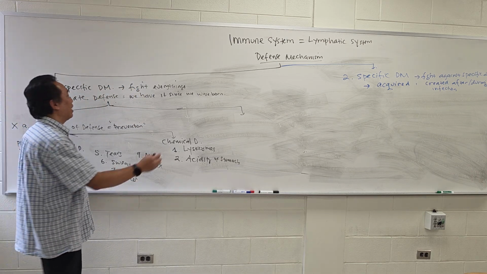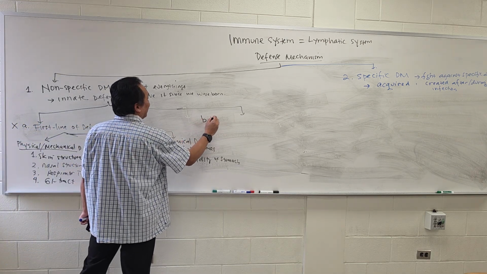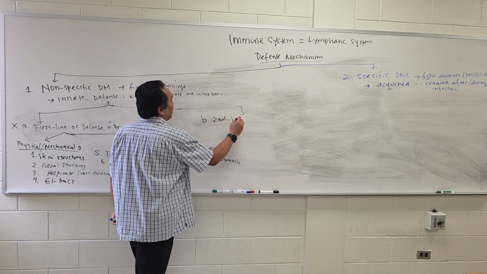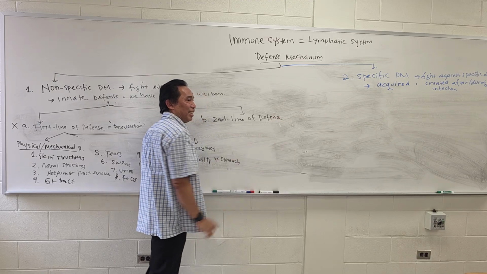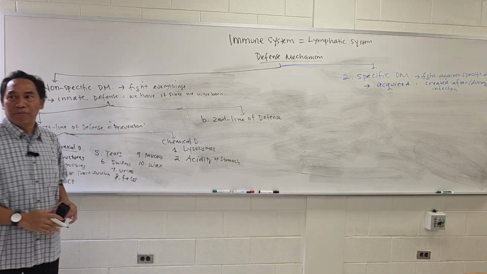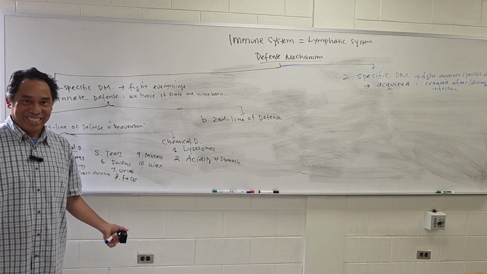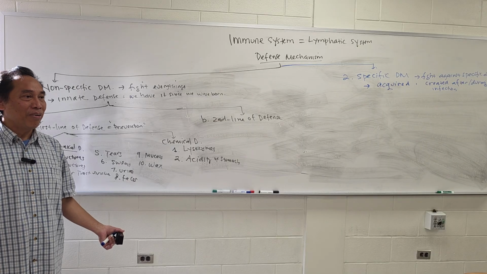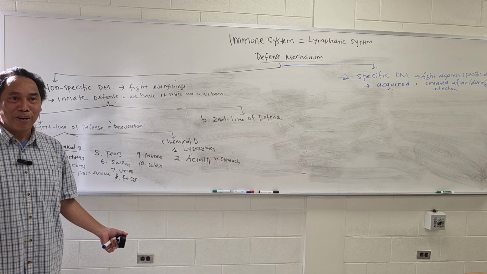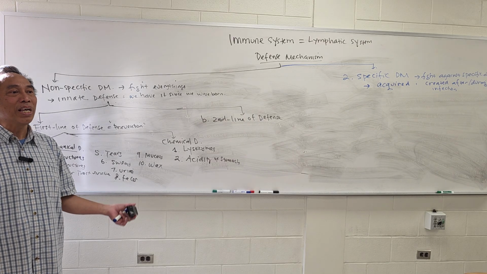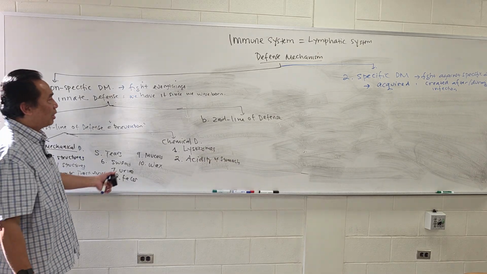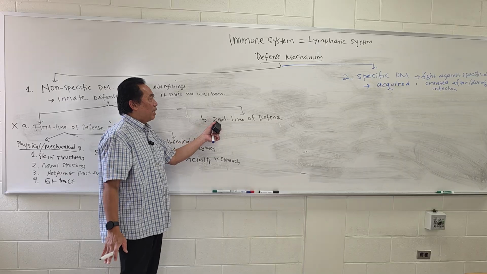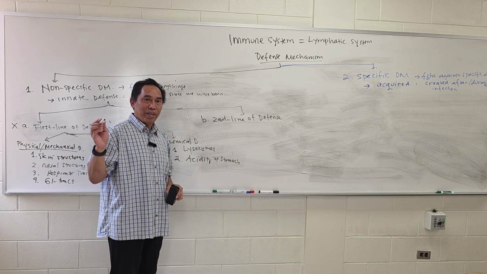We have the second lines over here. Second lines of defense. This is when the first line fails. Now the bacteria, virus enter into our body. We have to do something. And this process is called the second lines of defense.